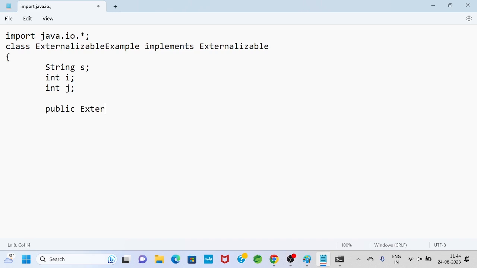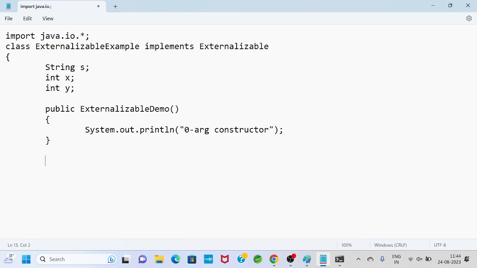We have already studied constructors. Inside the ExternalizableExample constructor, I can write System.out.println. In serialization we took xy, so here we can also write xy. Println, suppose let it be "zero arg constructor".